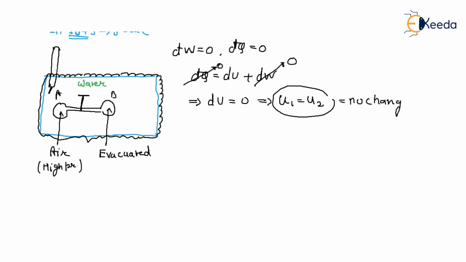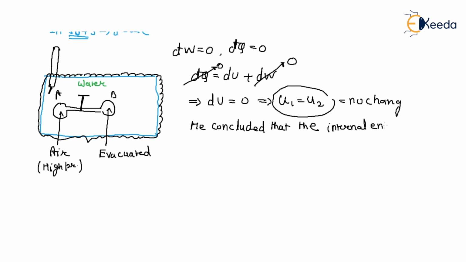So when Joule measured the temperature of the water, it also remained the same, right? So the internal energy in this case, air approximated as an ideal gas, was supposed to be only a function of temperature.